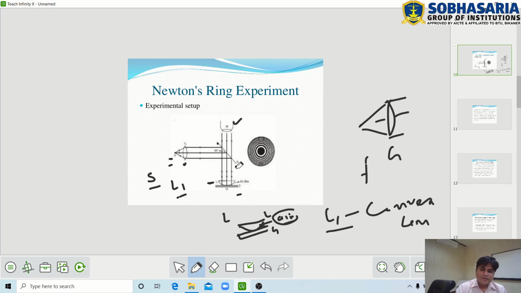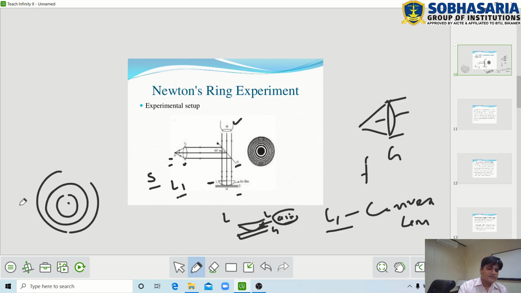So the reflected beams from the top and bottom surface of the air film are superimposed on each other and produce an interference pattern. Interference pattern means Newton's ring, this type of pattern. This interference pattern is seen by microscope M.